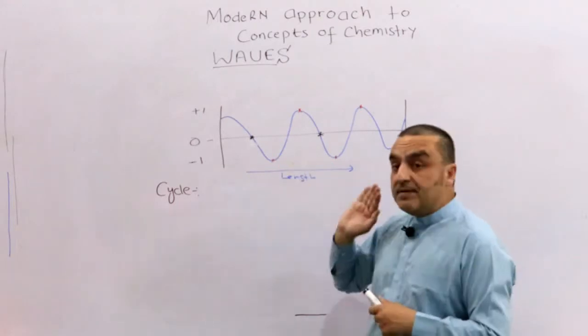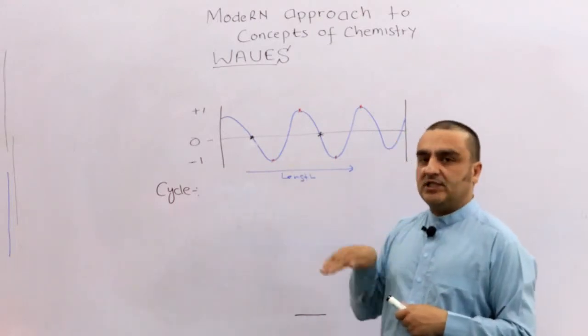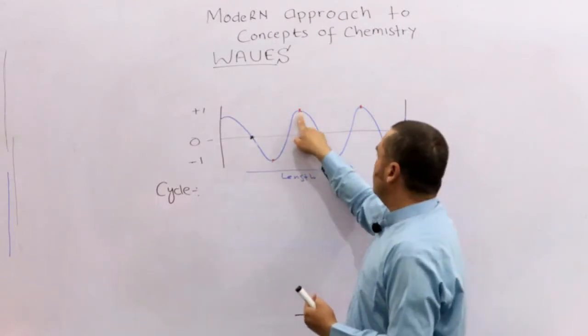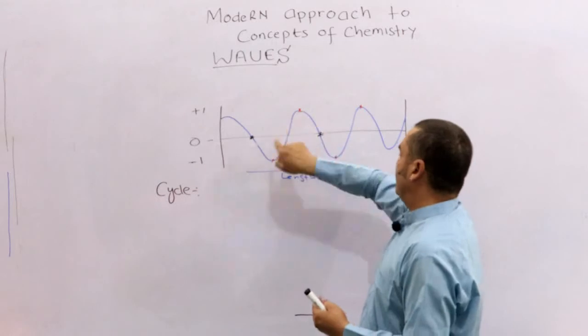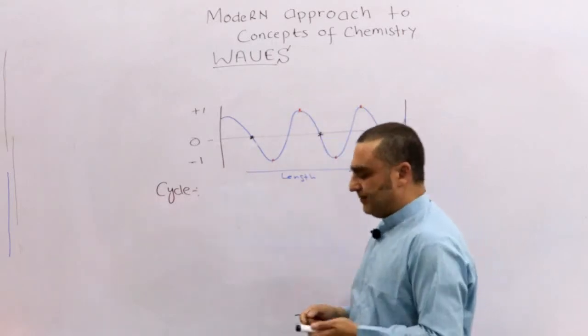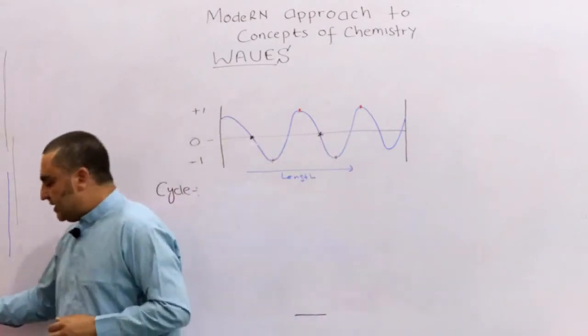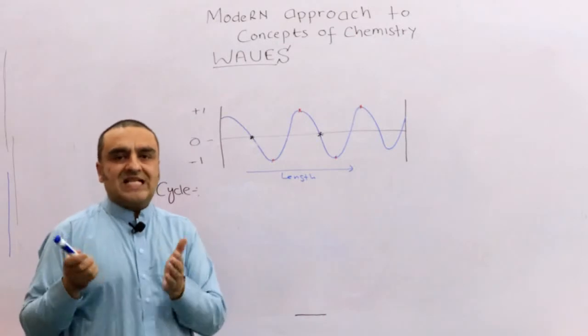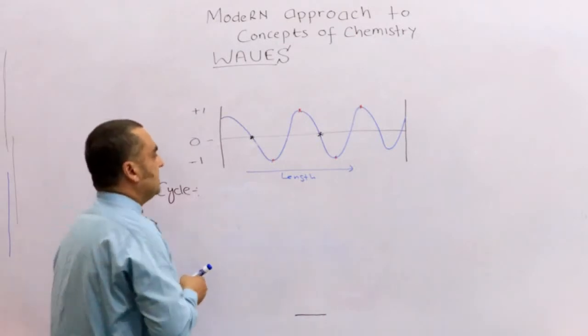Okay, the immediate periodic repetition of the same point, which is immediately repeated. So this and this are again repeated, because here the wave is moving like this and it is coming down, and it is again coming down. Those points are the same. So this thing is called the cycle. Okay, another concept, but it's called the cycle. So this thing is a cycle.